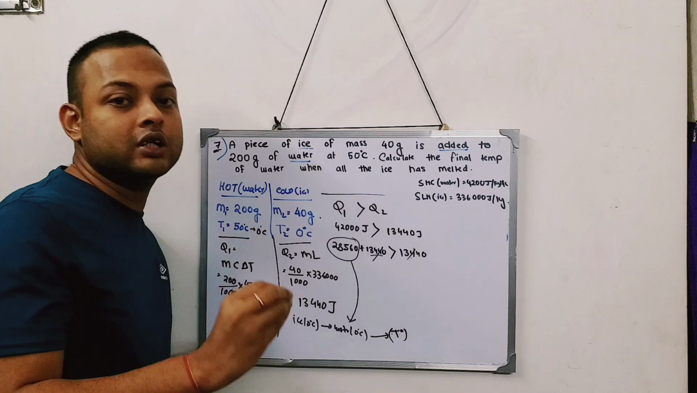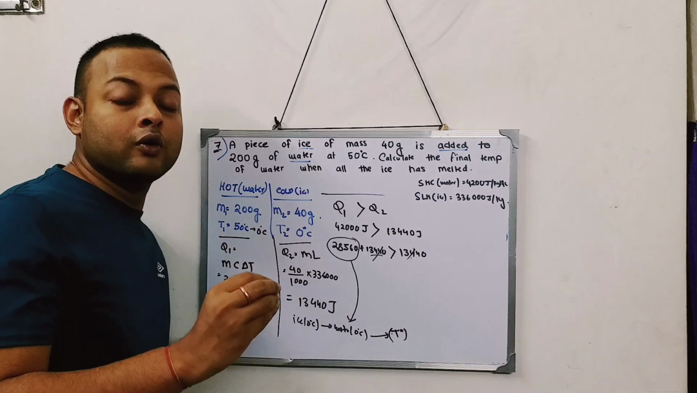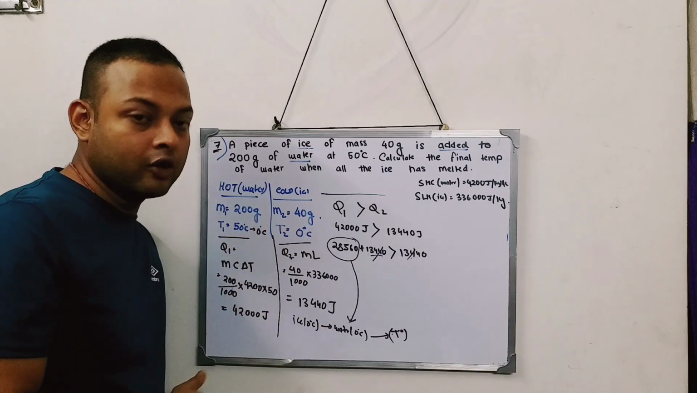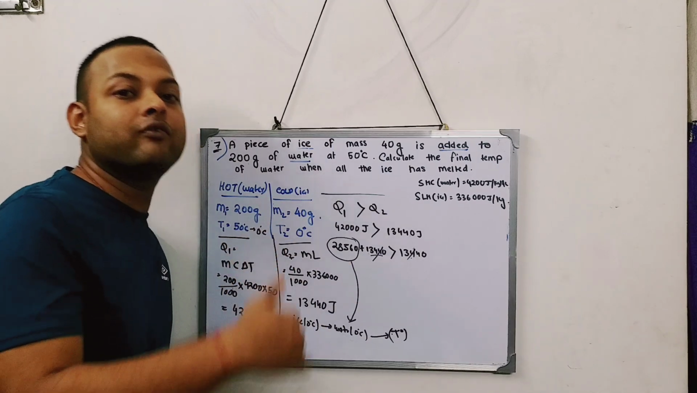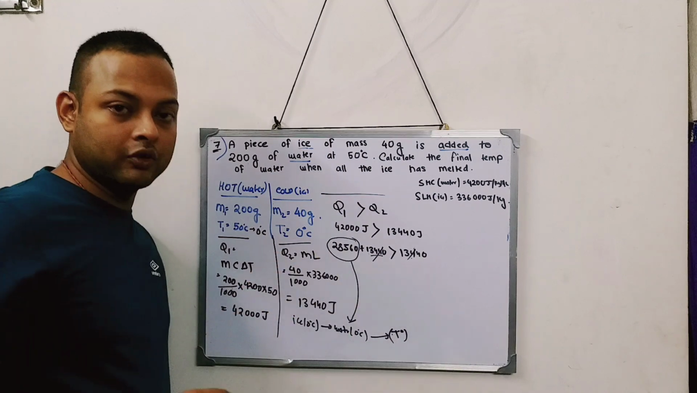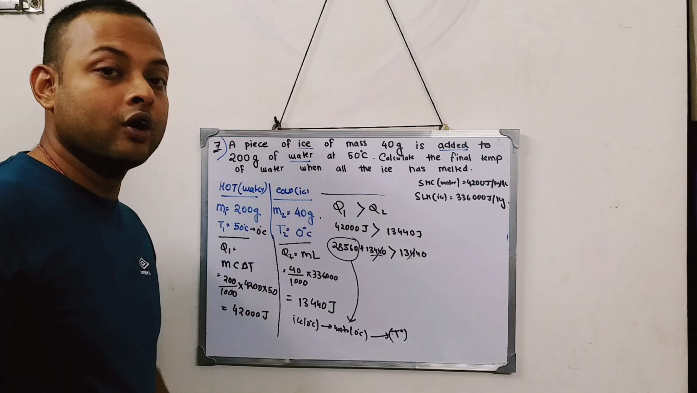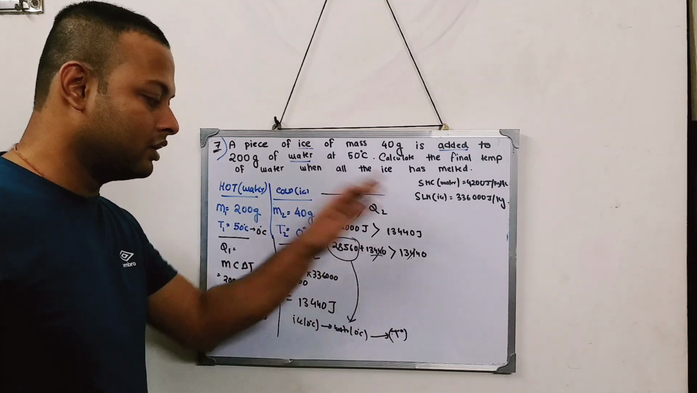And this is the most important thing I need to know. The final temperature will be 0 degree centigrade, just like the previous sum, or the final temperature will be above 0 degree centigrade, which is in this sum. So I have to figure out this part. It will be 0 degree or above 0 degree. So that is why we did all this.